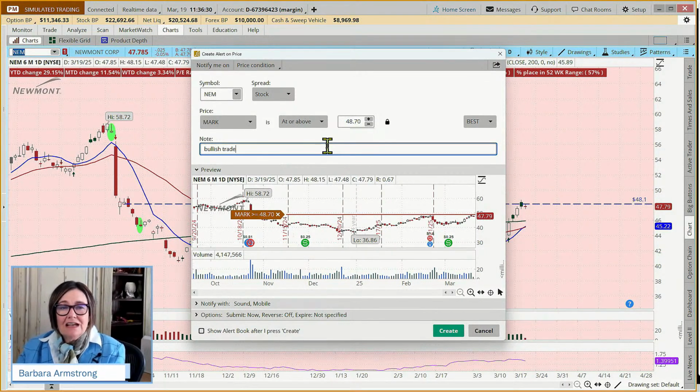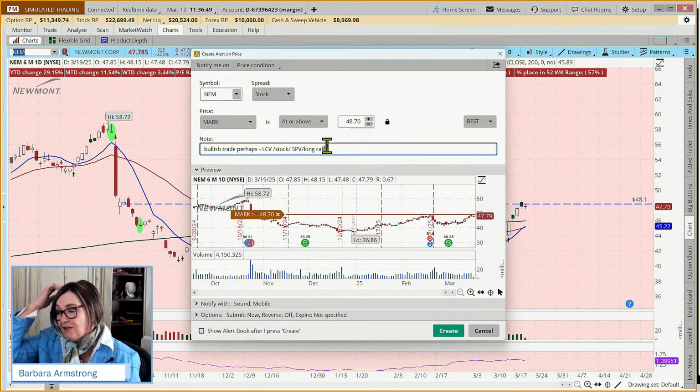Bullish trade, perhaps. And you know what? You don't have to worry about your spelling or if you're being all articulate. You might want to do a long call vertical, or you might do a stock trade, or you could do a short put. You have any number of bullish options that you could consider depending on your account size and what your goal is and all of that.